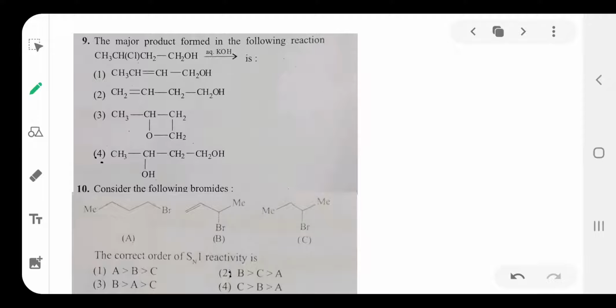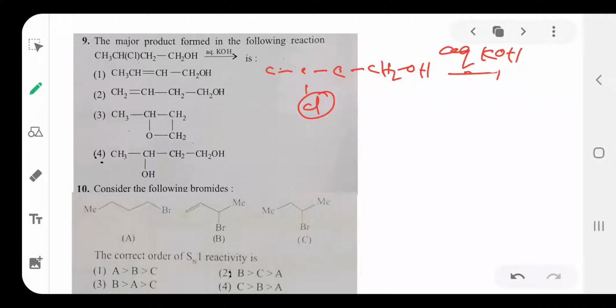Then the next question: the major product formed in the following reaction. You see here, what is the major product formed in the following reaction? Once you see the reaction, CH3, CHCl, CH2, CH2OH, if it reacts with aqueous KOH, not alcoholic, aqueous KOH. Aqueous KOH means substitution is more predominant. Understood? So substitution being predominant means this chlorine is replaced by the OH group.